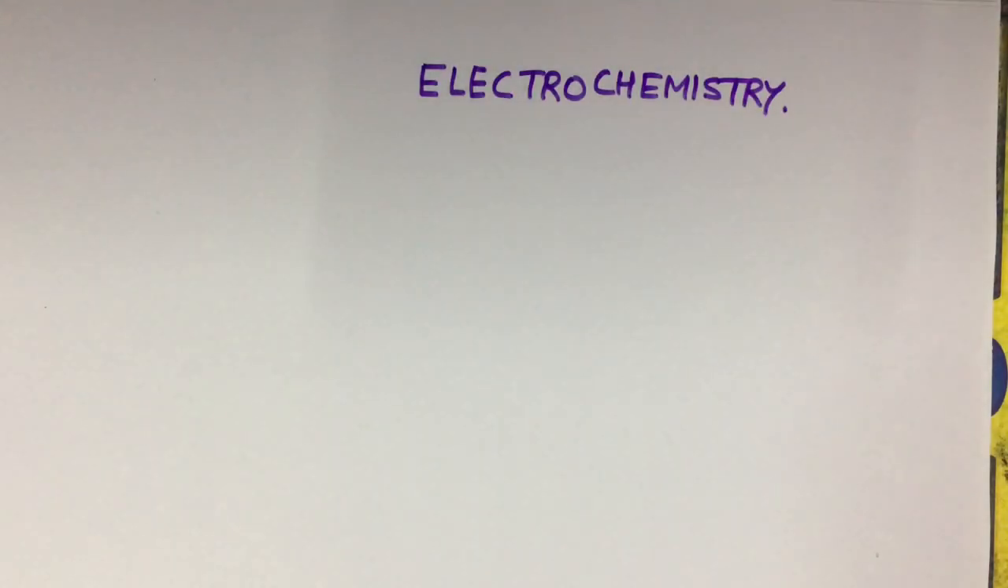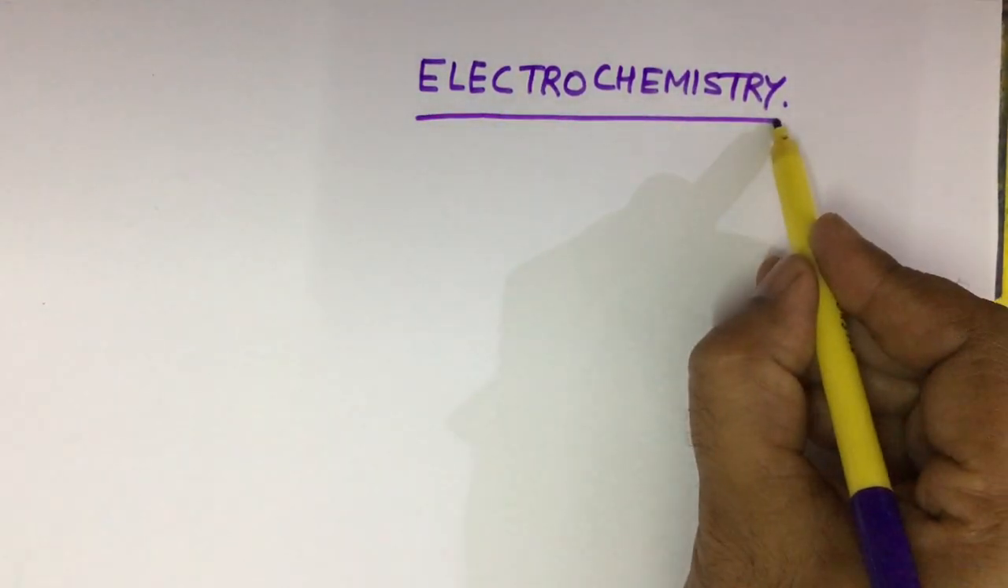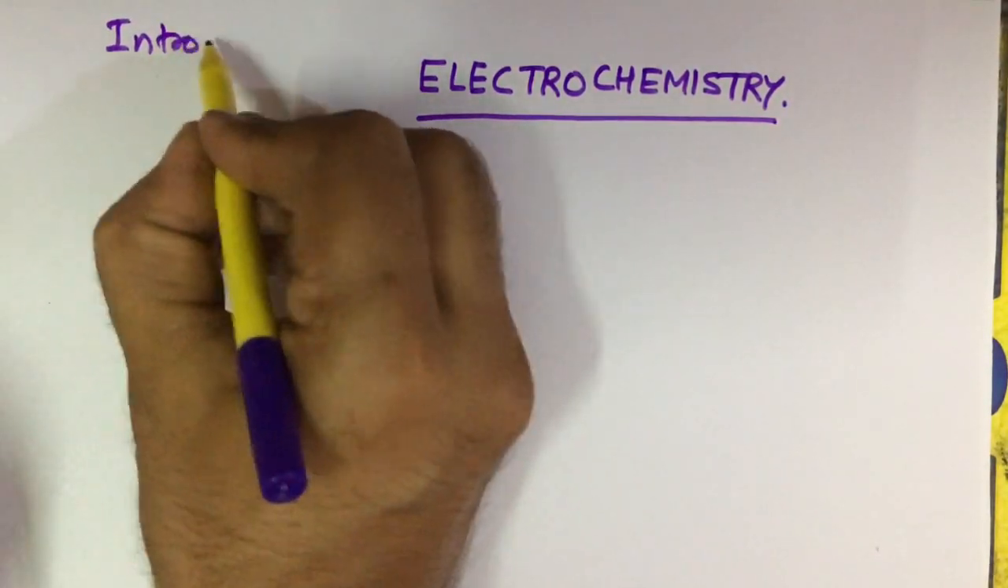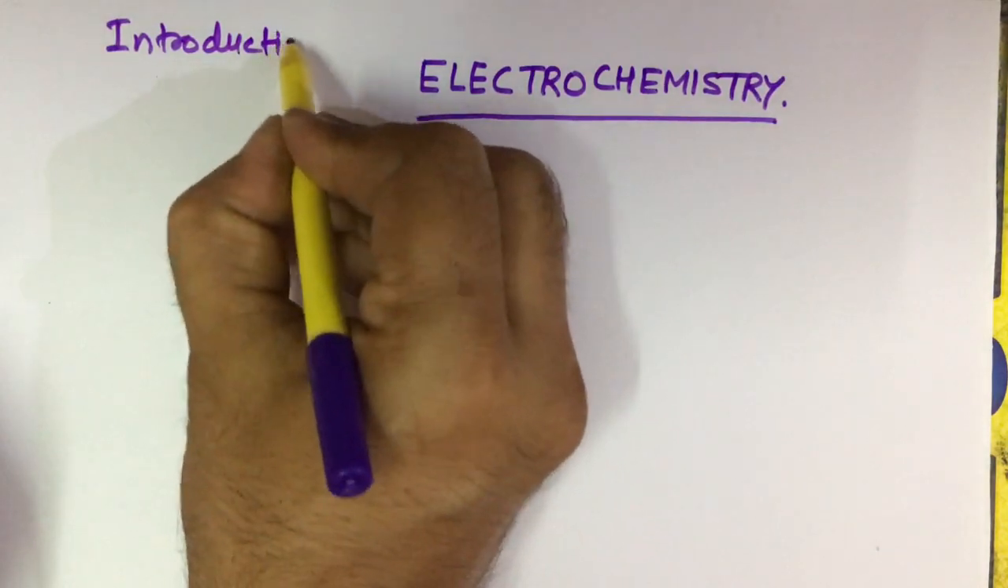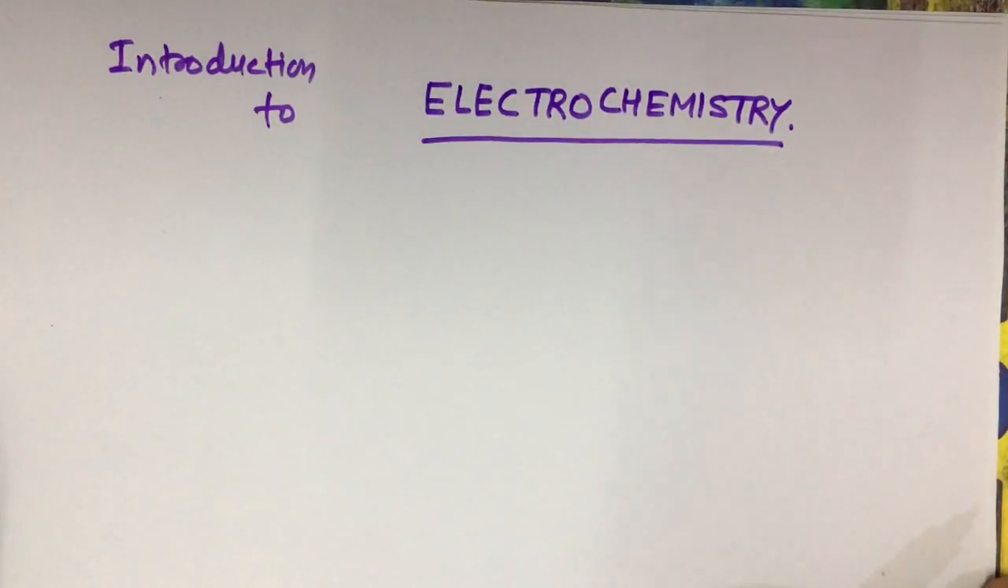Hello students, today we are going to start the third chapter of your chemistry syllabus. The chapter is electrochemistry. So today we will start with the introduction to electrochemistry. Now what is electrochemistry?